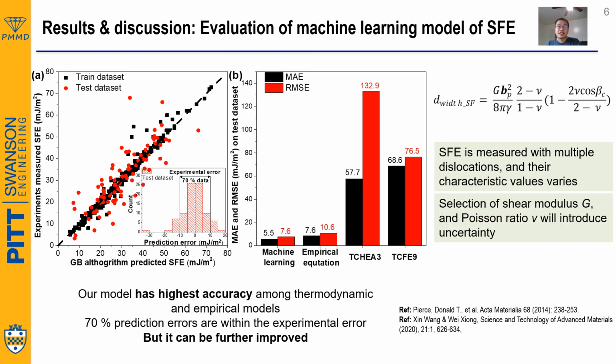Later, we evaluated the performance of our machine learning models. It can be found that the machine learning models have the lowest root mean square error compared with the empirical model and the thermodynamic model with different databases, which means they have the highest accuracy. Moreover, the errors are mostly within 10 millijoules per square meter, which is similar to the experimental errors.